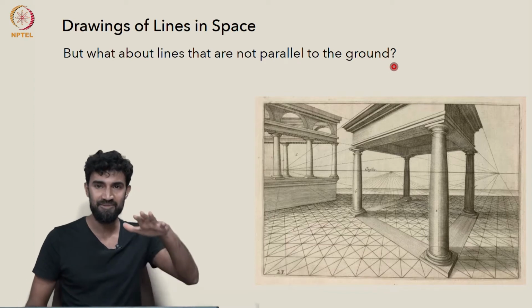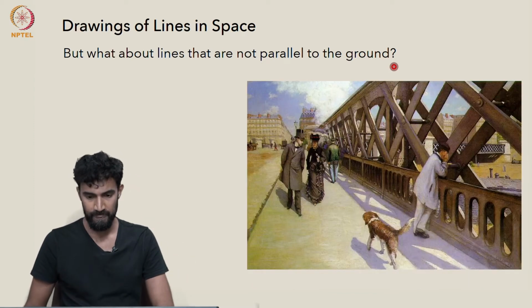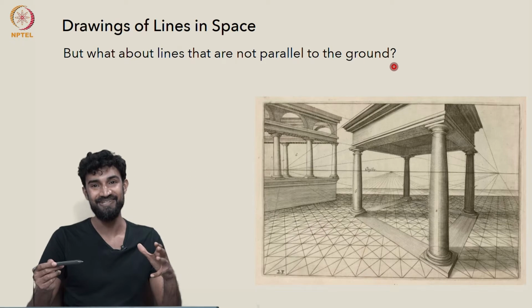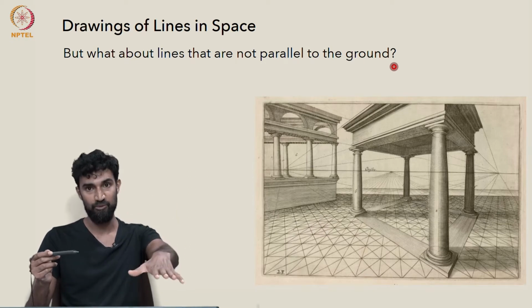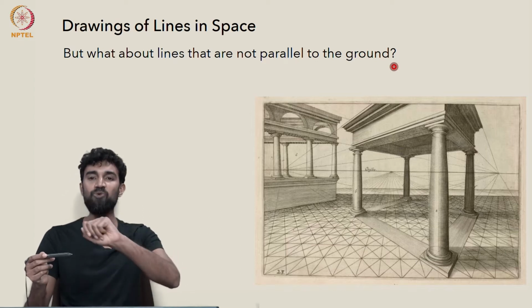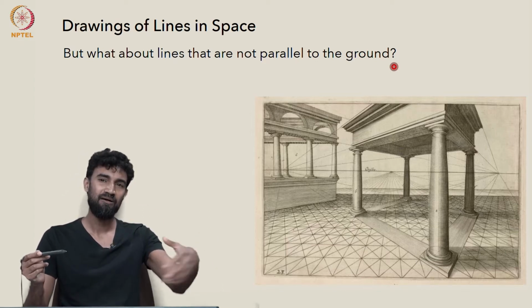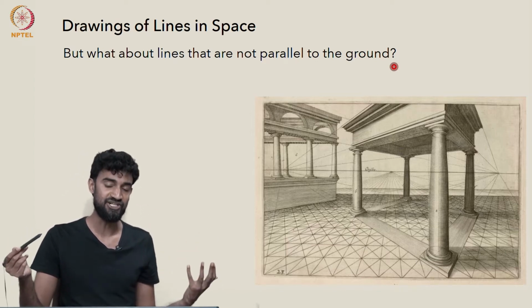There was nothing about being parallel to the ground plane. On the other hand, in the horizon line theorem, we stated that if the line is not parallel to the ground plane, then it won't lie on the horizon line, but it should still converge to some vanishing point somewhere.